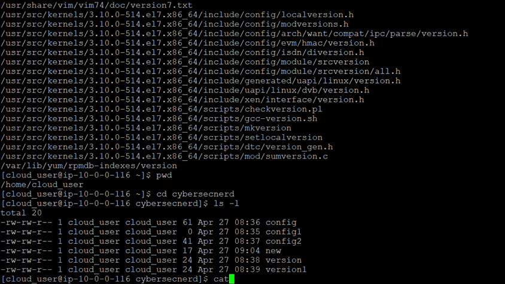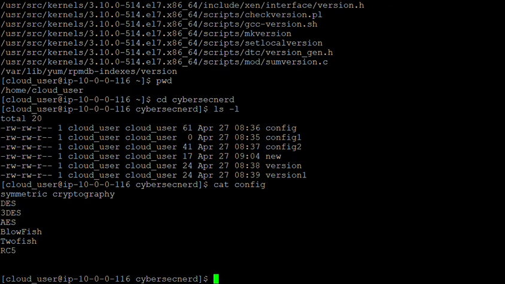We need not use any kind of editor or get into the edit mode, because the content is likely to get changed. So we are not recommending that as long as you just want to see the content of those files. So config. So this is the command. With the use of the cat command, you can see the contents of these files. Symmetric cryptography. So this is the content.